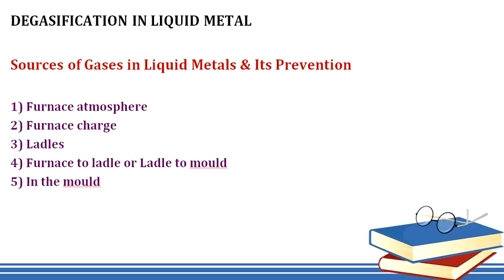Furnace to ladle and ladle to mold. The molten metal may absorb gases while it is transferred through air from ladle to mold, or during tapping from furnace to ladle.